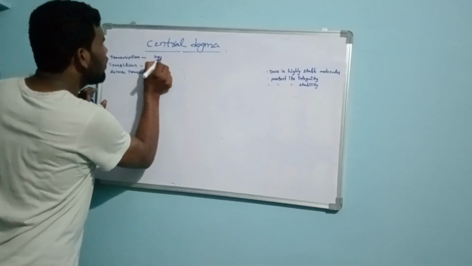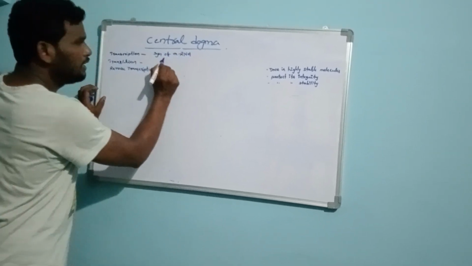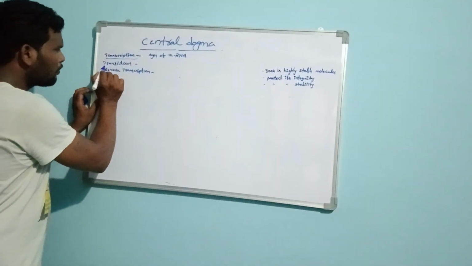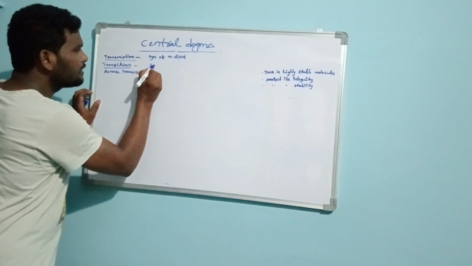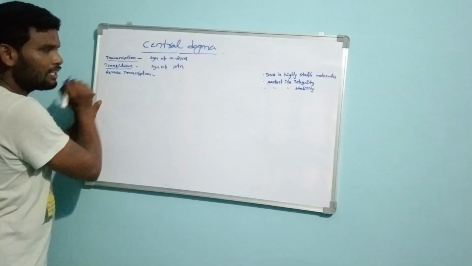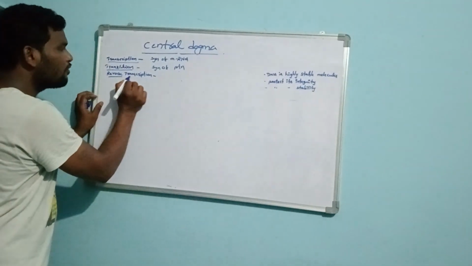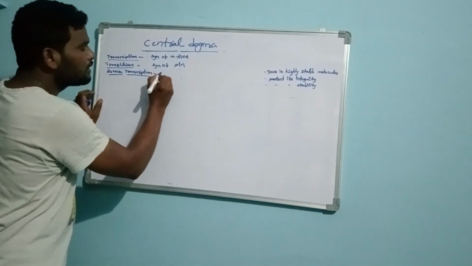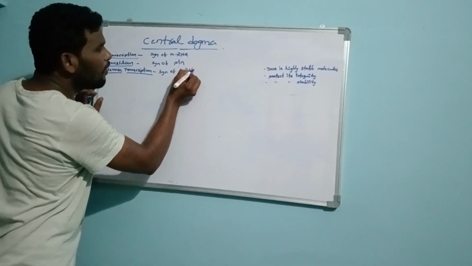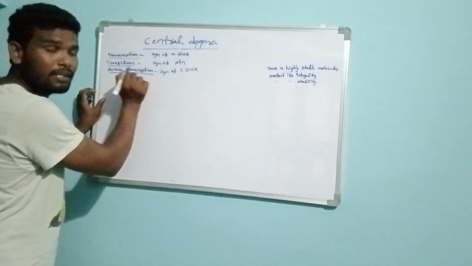Synthesis of mRNA is called transcription. And what is translation? Synthesis of protein is called translation. And what is reverse transcription? Synthesis of cDNA, called complementary DNA, by the process called reverse transcription.